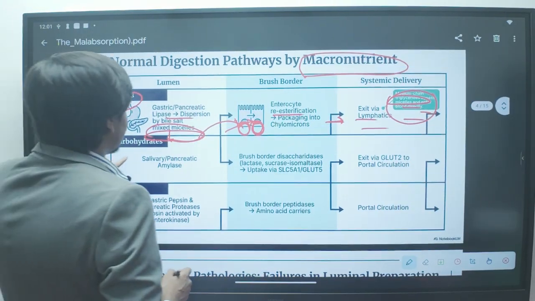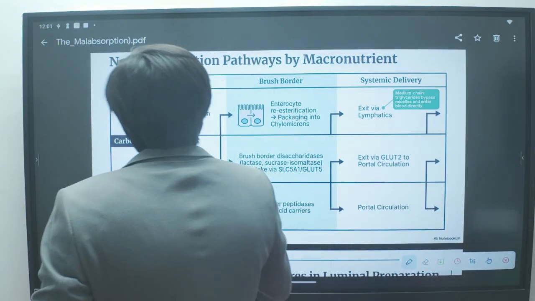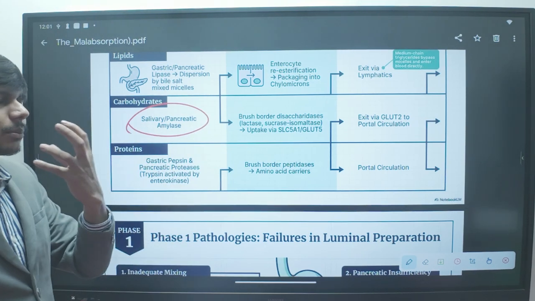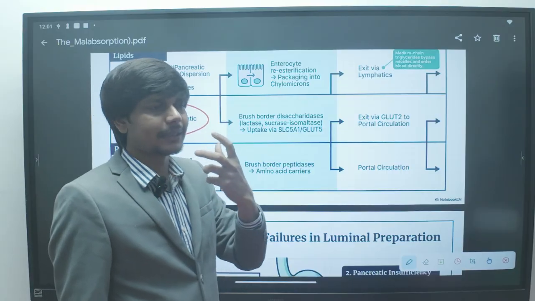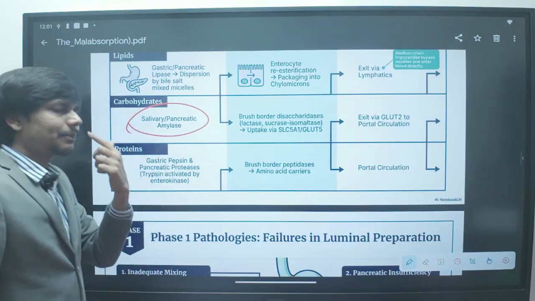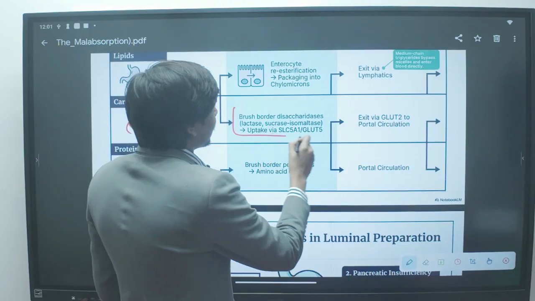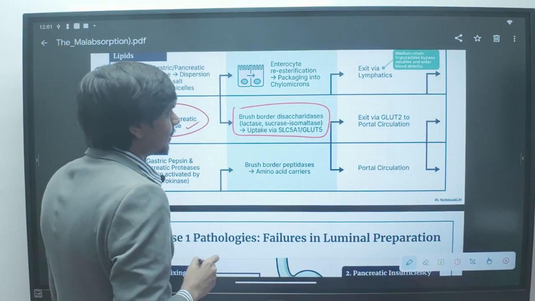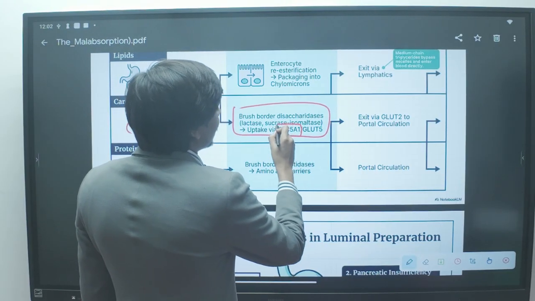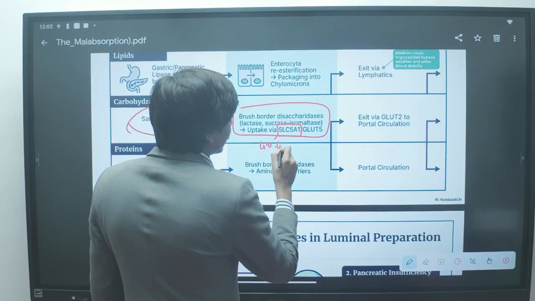What about the carbohydrate, or how is the carbohydrate absorbed in our body? Carbohydrate is acted upon by salivary and pancreatic amylase. Carbohydrate digestion starts in the mouth. We have learned from very small that carbohydrate digestion starts with salivary amylase. Then it is acted upon by pancreatic amylase. It is absorbed via the brush border cell of the enterocyte, which takes up glucose and galactose via SLC5A. SLC5A helps in absorption of glucose plus galactose,